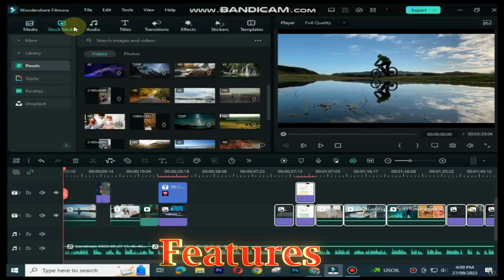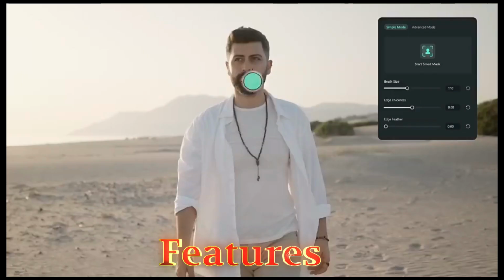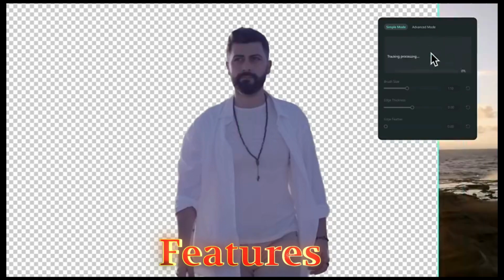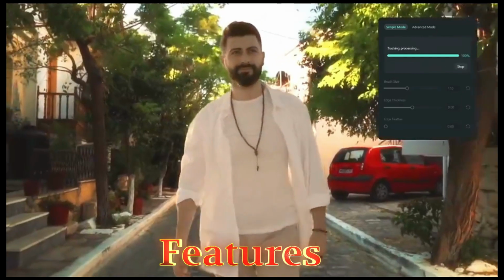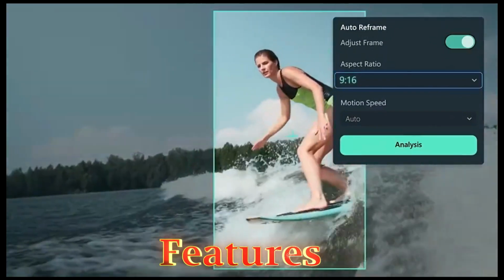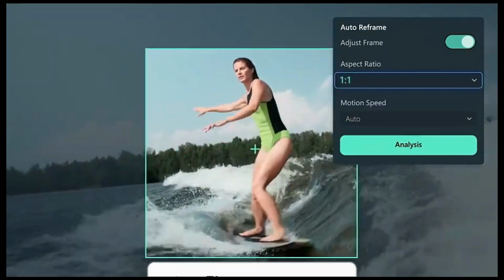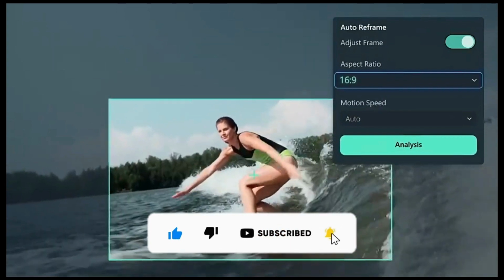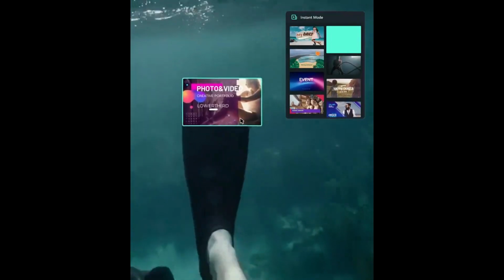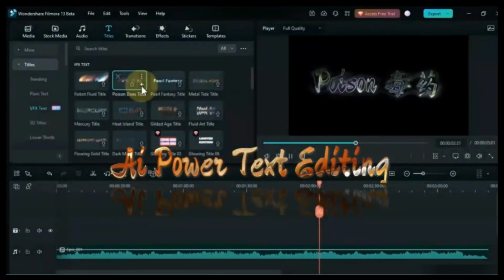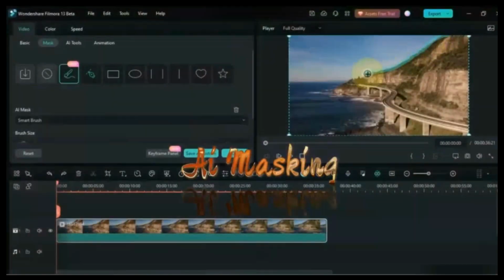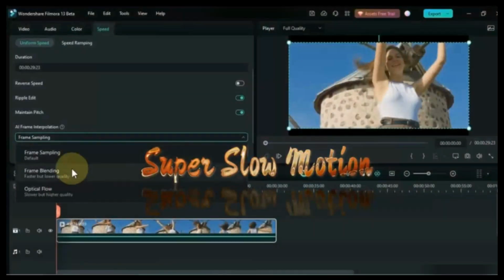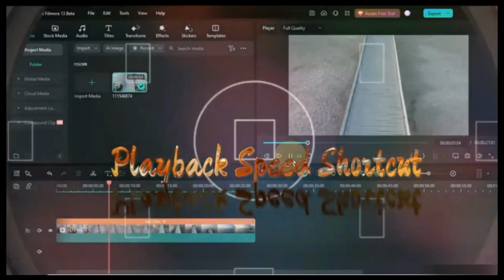It has a user-friendly interface and a wide range of features, including AI Smart Cutout, Auto Reframe, Transitions, Title and many video effects. They are AI Power Text Editing, AI Thumbnail Generator, AI Masking, AI Vocal Removal, Super Slow Motion, Playback Speed Shortcut, Keyframe Graph Editor and more.